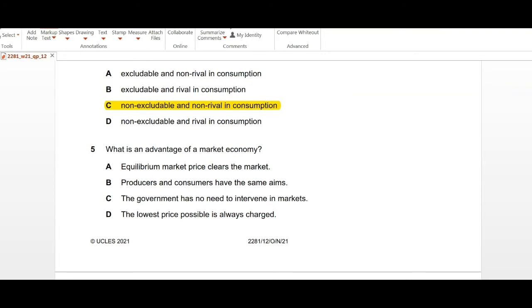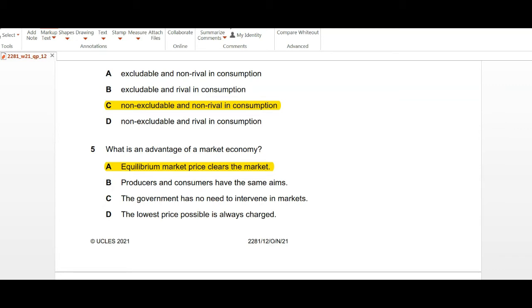Question number 5: what is an advantage of a market economy? So market economy is where we are judging market prices through demand and supply, the market forces. Part A is saying equilibrium market price clears the market. The clearing the market means that the equilibrium market price is being determined by the market forces.